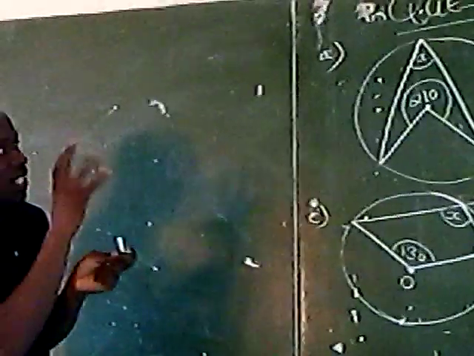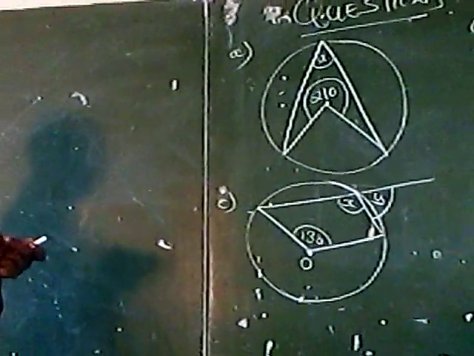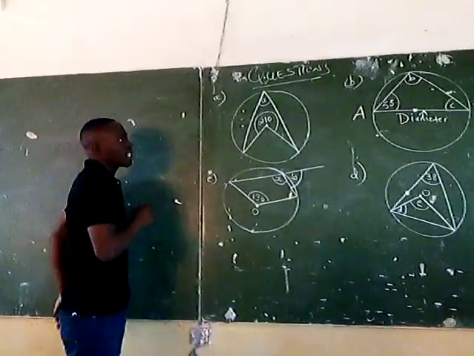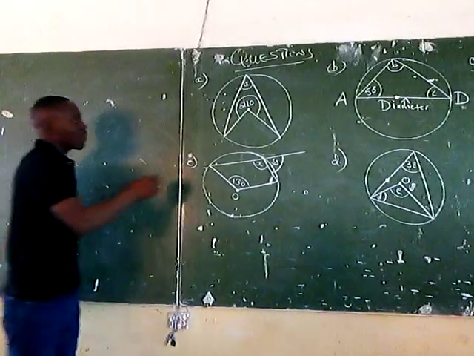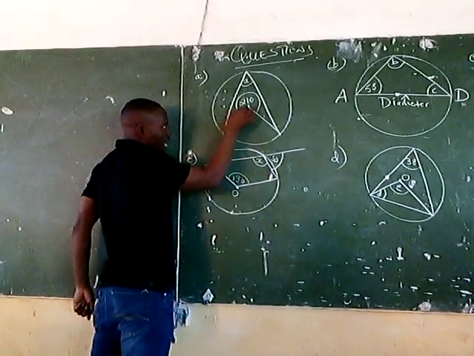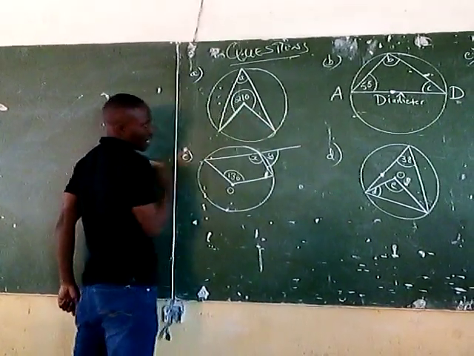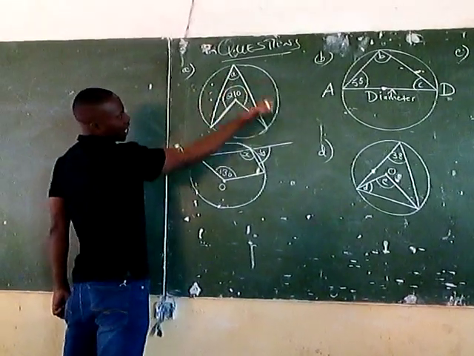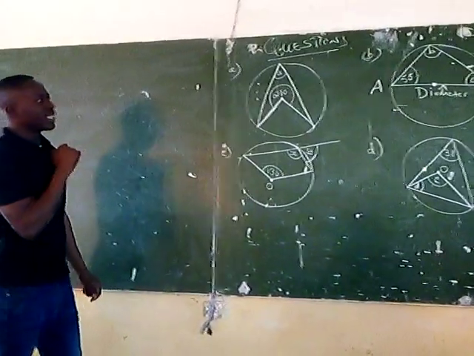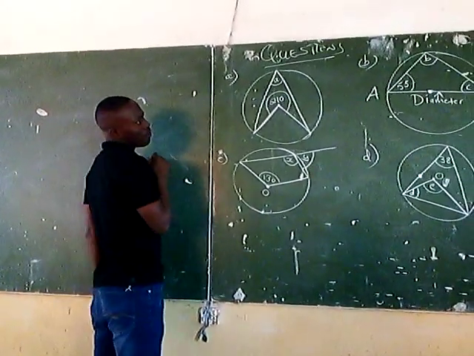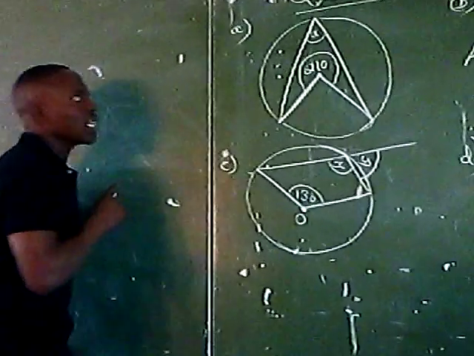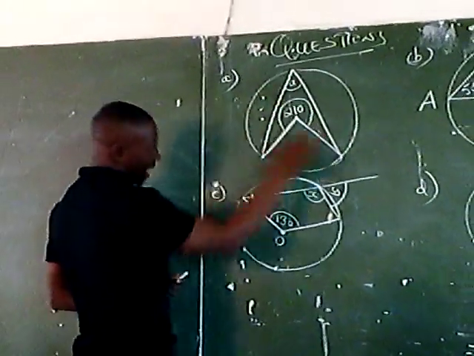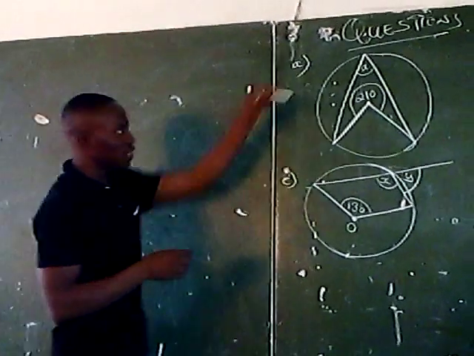So what you do, you first analyze the diagram. We see here that we have got actually two sectors. We have got a minor sector, which we're able to see here, and of course we have got the major sector. And you see here that the angle we are looking for is actually lying on the circumference in the major sector, as we're able to see, and the angle is this one.